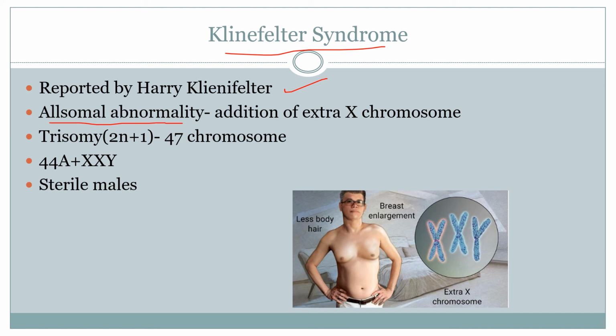What happens here is there is an addition of an extra X chromosome in case of males, that is trisomy, 2n plus 1. Hence the individual will have 47 chromosomes instead of 46. Here the males will have 44A, that means autosomes will be normal, whereas allosomes are XXY, addition of one X chromosome. Hence they are said to be sterile males.